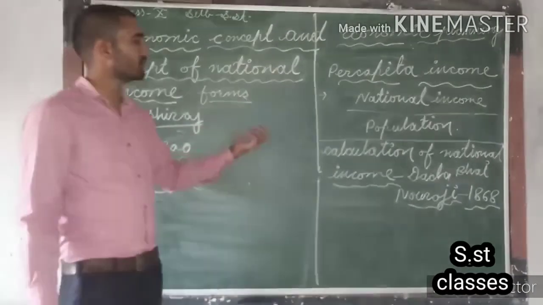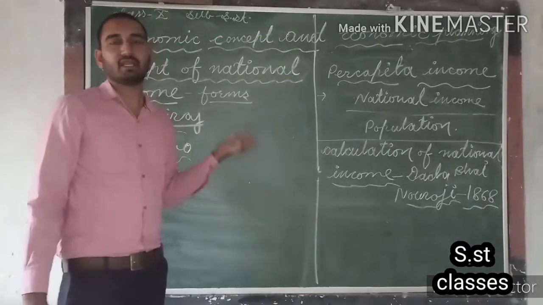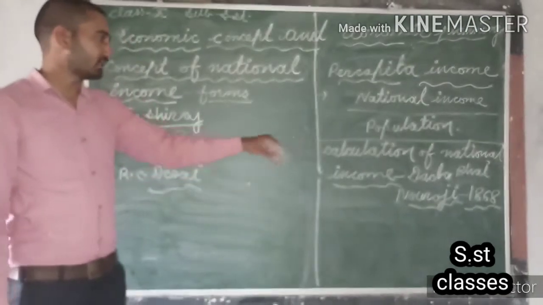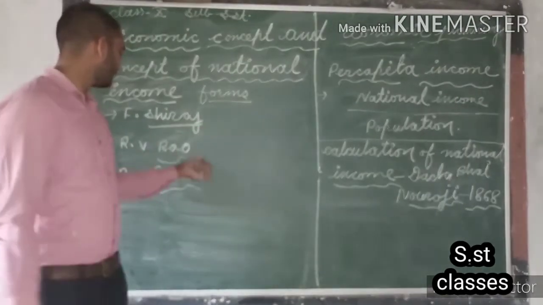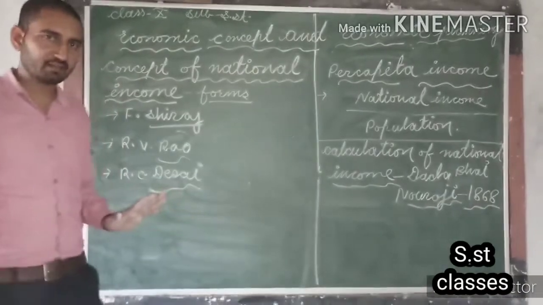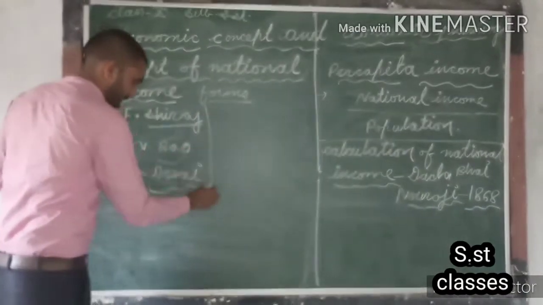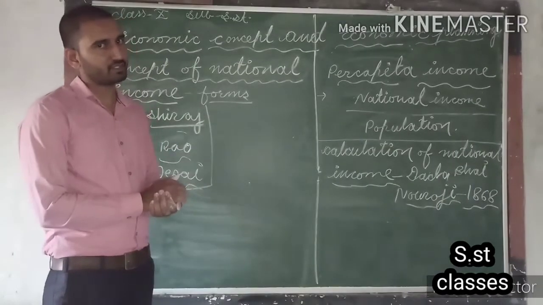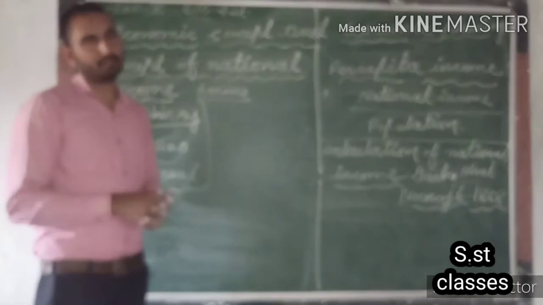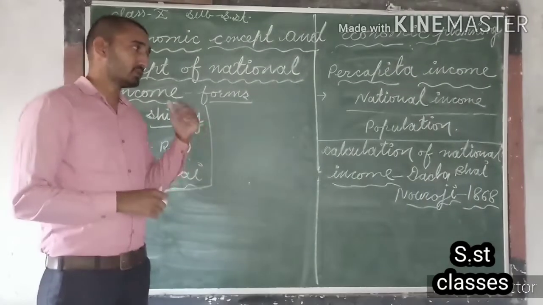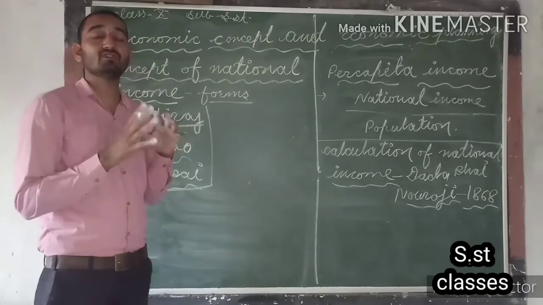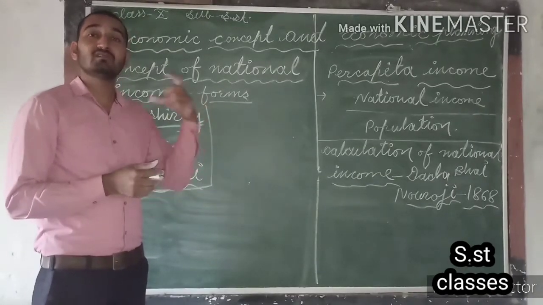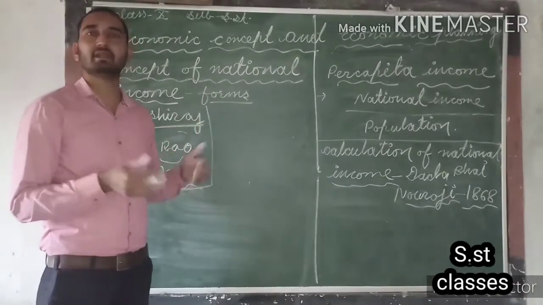So we can also find a question like, who are the major scholars related with calculation of national income in India before independence? Then your answer will be Dadabhai Naoroji, Findlay Shirras, R.V. Rao and R.C. Desai. Is that clear, guys? Now the next point. All these scholars are related with calculation of national income in India before independence. So now the next question is, who was responsible for calculation of national income in India after independence, and who is responsible for it at present?